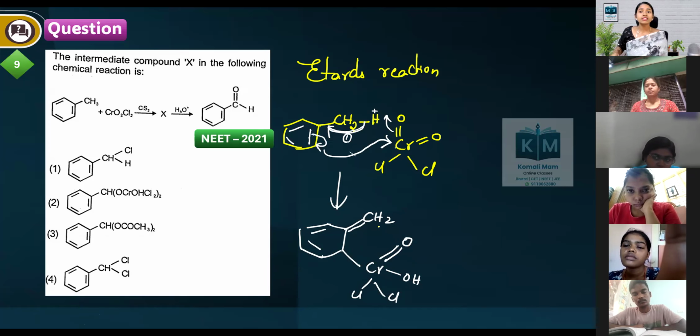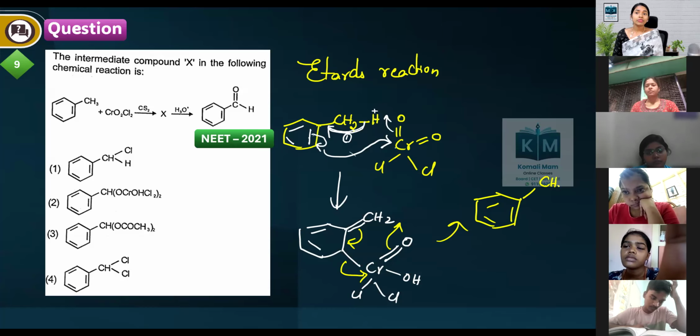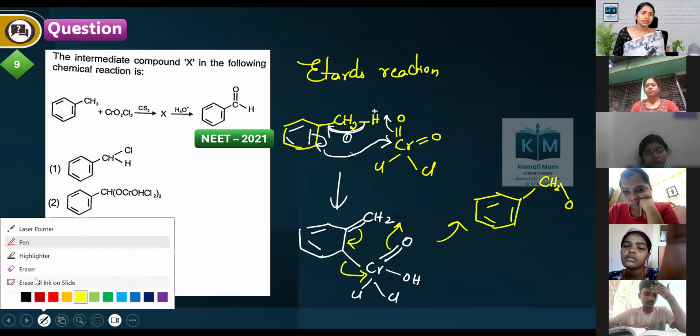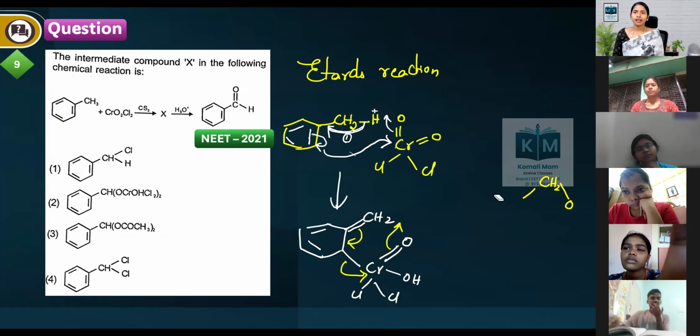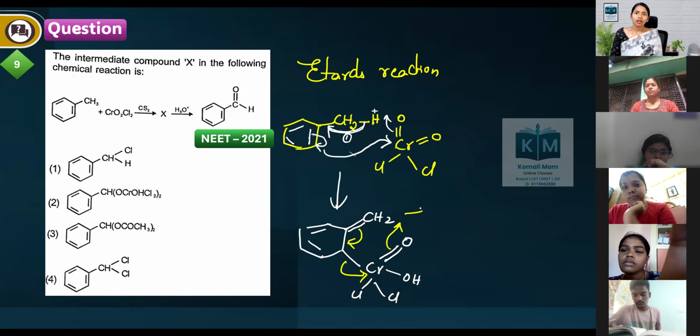Then what will happen is this bond shifts here, this bond shifts here, and these two electrons come onto the chromium as it is. Then the structure will be like this: CH2 and that oxygen, I need a little space, so I'll write it a little closer. Observe carefully.